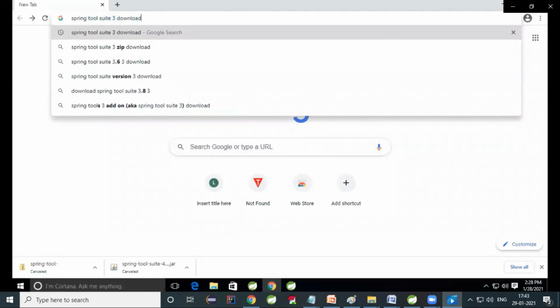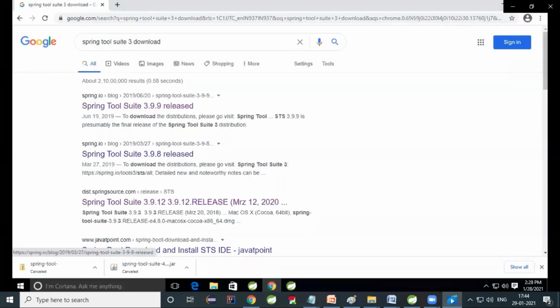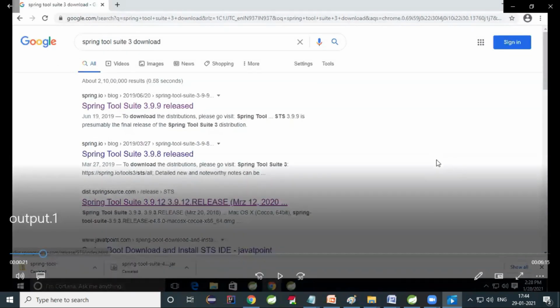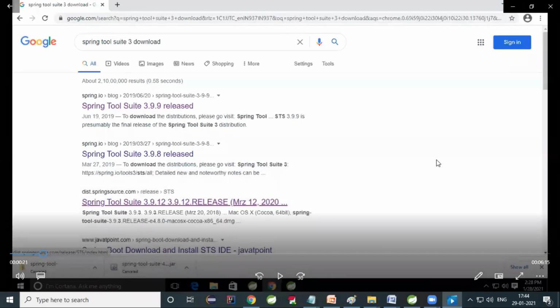Suite is nothing but it will provide the total environment to develop Spring applications. Spring has different types of modules: Spring Web MVC, Spring AOP, Spring JPA, Spring Hibernate, Spring JDBC, Spring instrumentation, a lot of modules are available. Suite means all are available in a single place. Like when you go to any mall like Forum Mall, or Central, DMart, you can identify a lot of items available in a single place. Theaters are there, shopping, groceries, salons, all available in a single place.